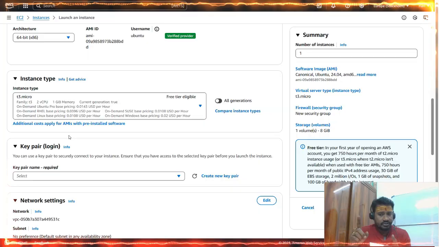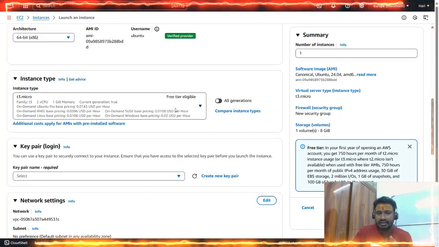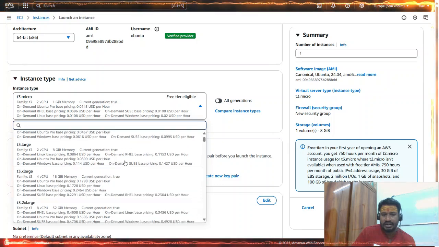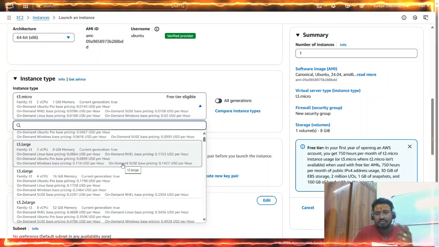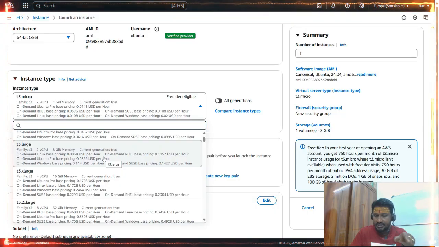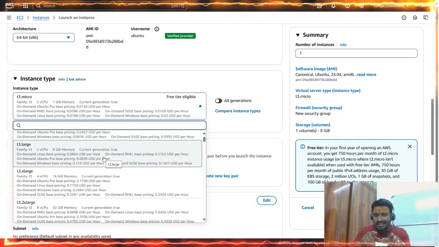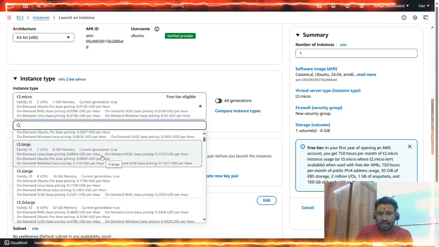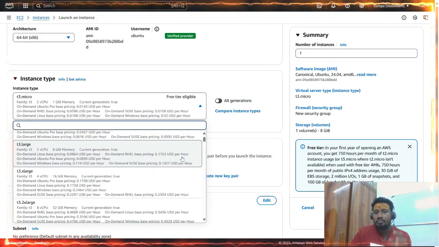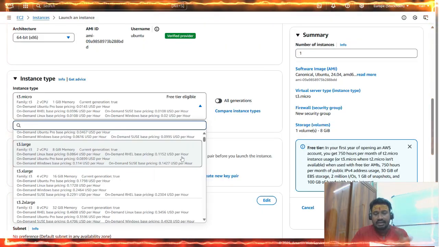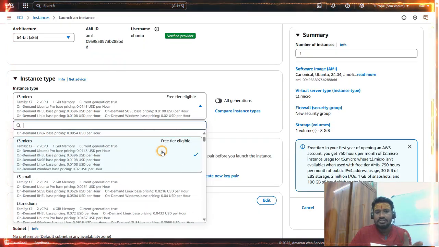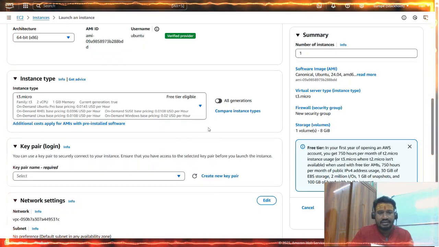Remember the diagram which I told, C7GN, and these are the various instances that are provided to me as part of choosing my operating system. All this talks about my generation, series, and instance type, a collection of instance types. So all these are provided here, and at the same time how much it is chargeable to me will be given. As of now, I'm going with a free tier eligible, so I'll choose this.